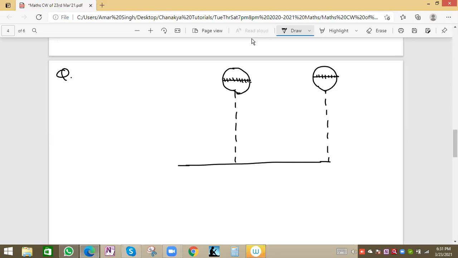So this was the balloon, and here this boy is there, and we can ignore the boy's height, because compared to the height of the balloon, this height we can ignore.